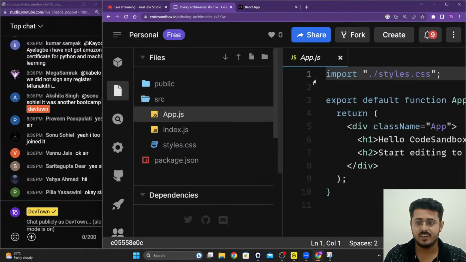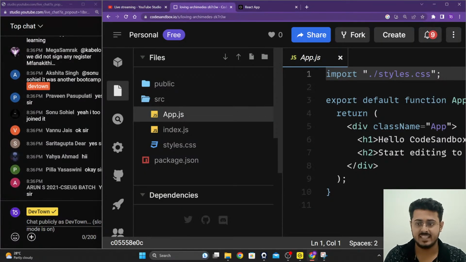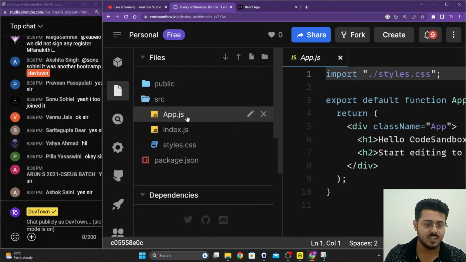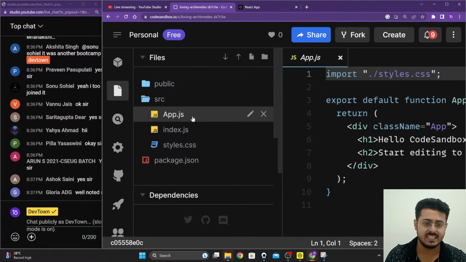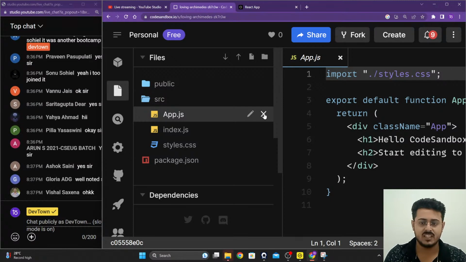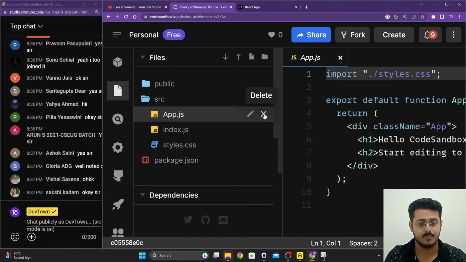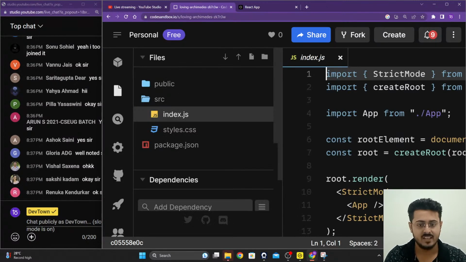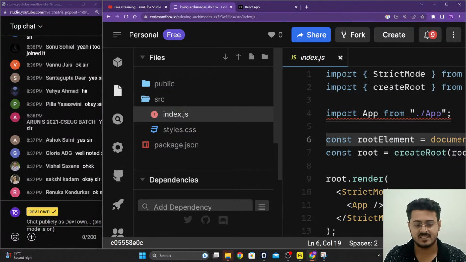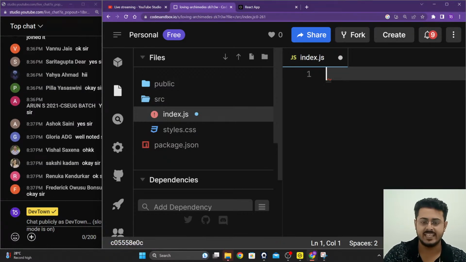Okay. So right over here, guys, as you're able to see, we are having the coding section. We are having the files. We're going to delete the app.js file first of all. We don't require the app.js file. So just click on this little cross button on the right hand side of app.js and delete it. We don't want it. Inside the index.js, just select everything, Control A, and delete everything inside of index.js. Index.js should be completely empty, guys.